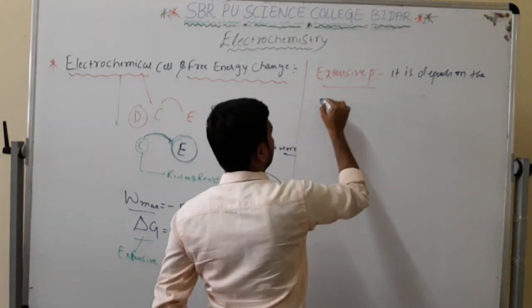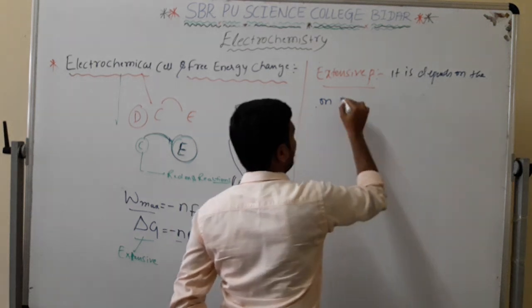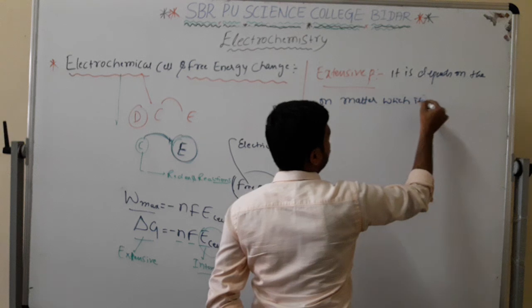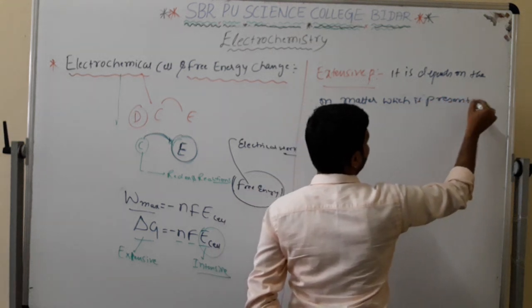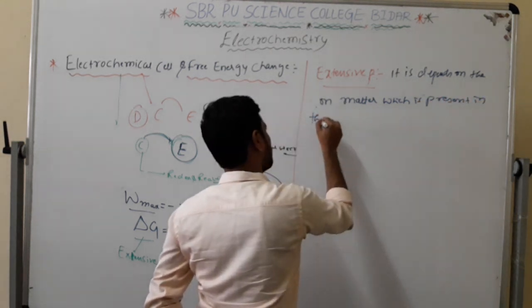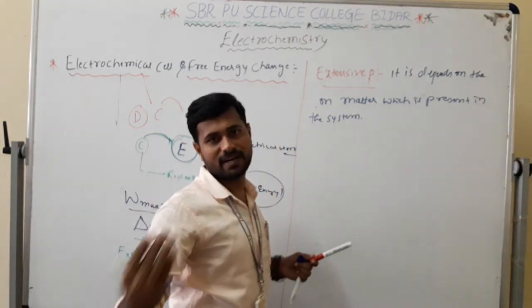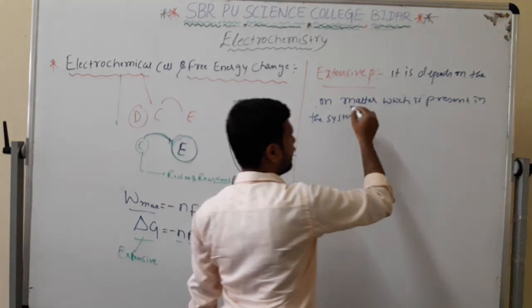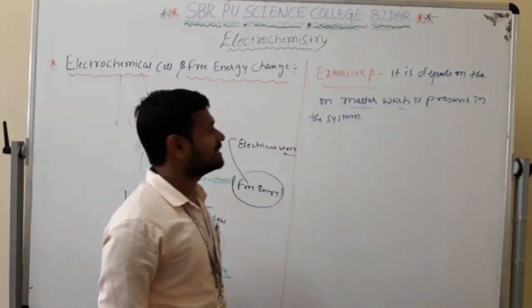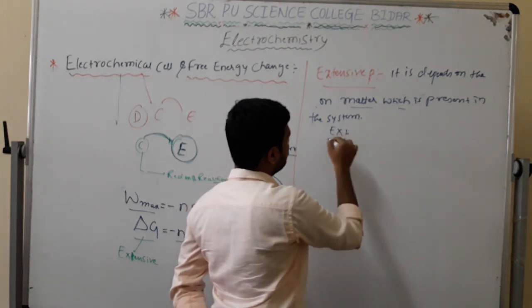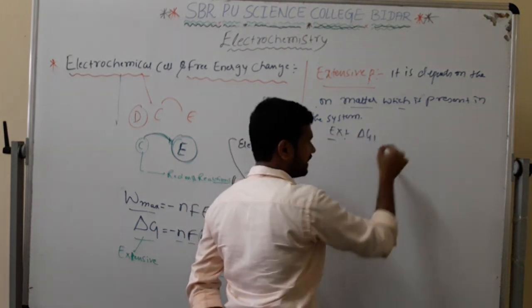It depends on the matter which is present in the system. In thermodynamics, in first year also, you know inside the system, outside the system. It depends on the matter which is present in the system or inside the system. For example, extensive property: delta G, nothing but free energy.